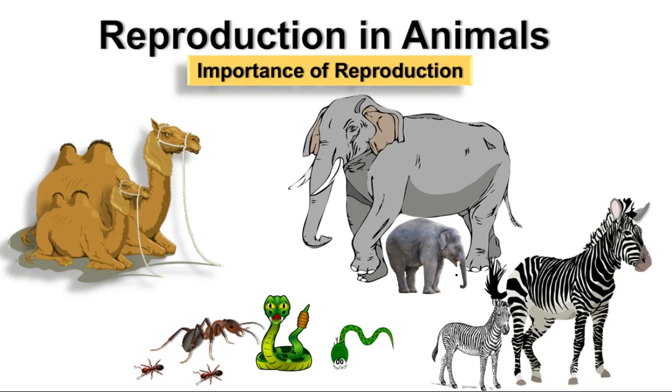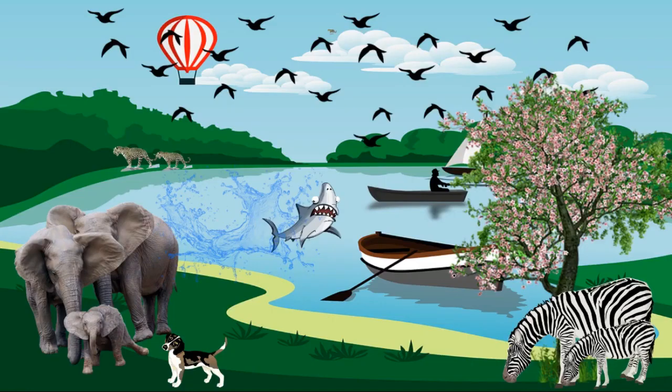Just imagine this colorful and bountiful world around us with trees and millions of organisms all around. If they start disappearing from our surroundings because of no reproduction, then what would have happened?